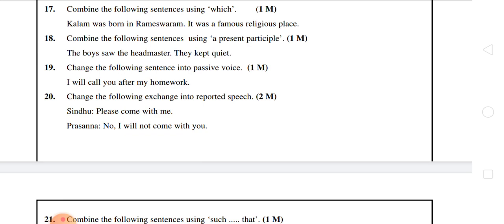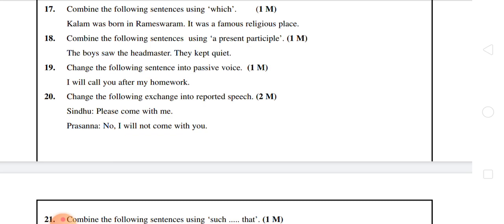Now the 20th question: change the following exchange into reported speech. It carries 2 marks. It is a very important part for us. Reported speech means direct and indirect speech. He will give direct speech in our question paper, and we have to turn that into indirect speech. That is our duty.